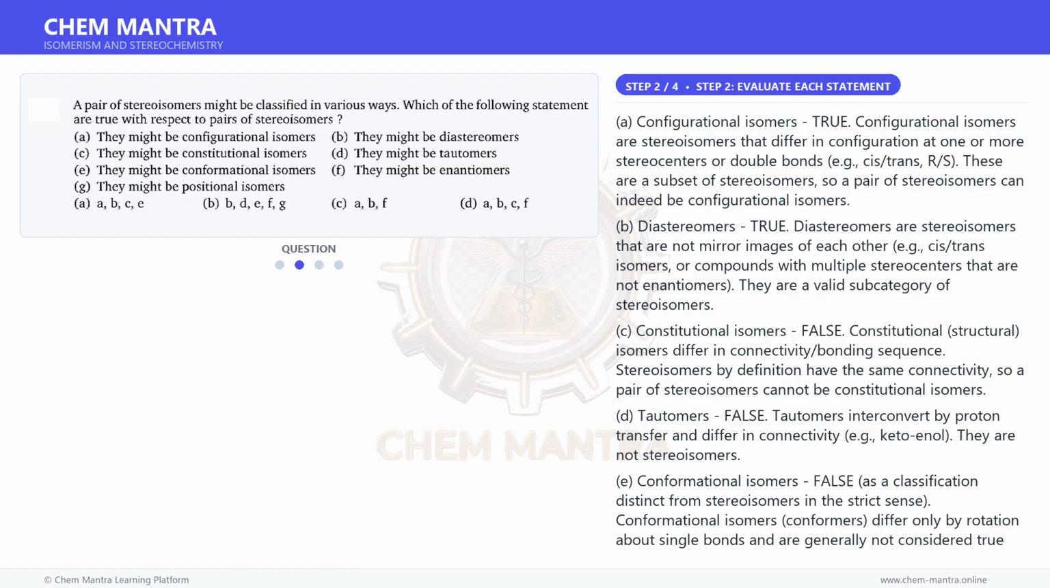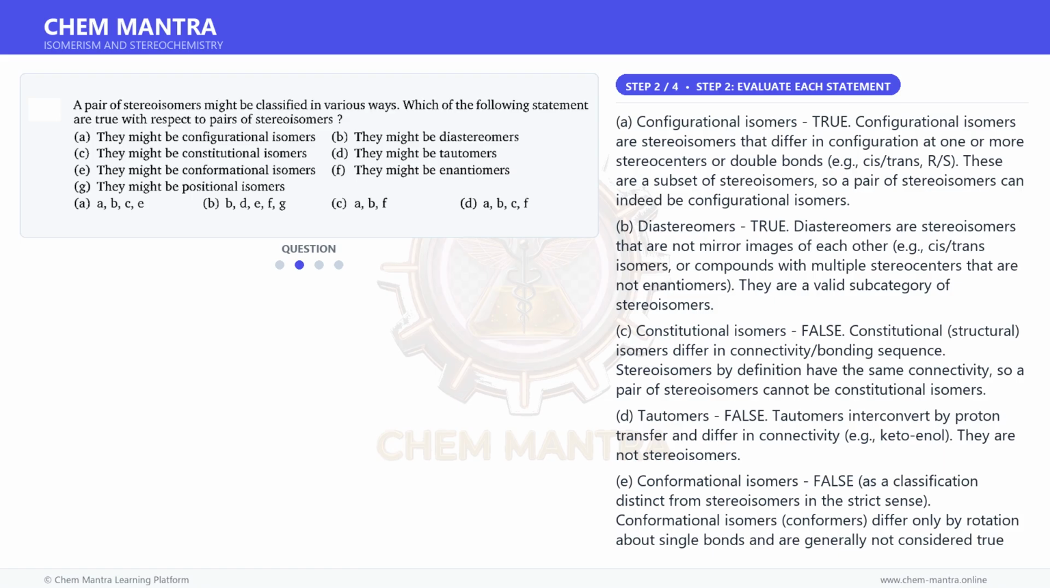C. Constitutional isomers. False. Constitutional, structural, isomers differ in connectivity, bonding sequence. Stereoisomers by definition have the same connectivity, so a pair of stereoisomers cannot be constitutional isomers. D. Tautomers. False. Tautomers interconvert by proton transfer and differ in connectivity, example, keto enol. They are not stereoisomers.